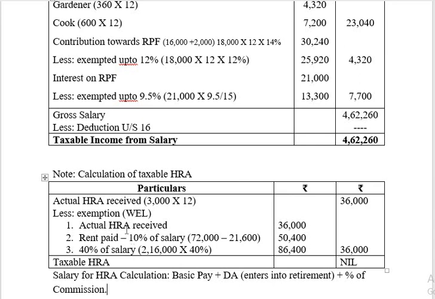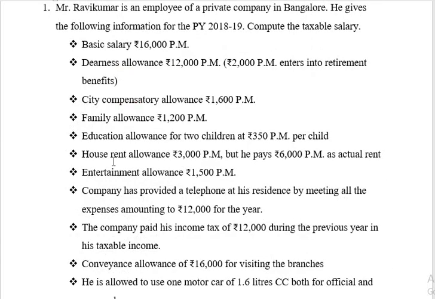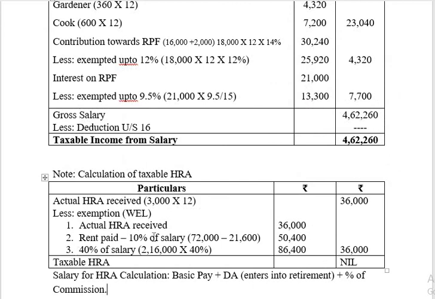So whichever is least among these three cases, that should be taken as exemption, remaining will be taxable.